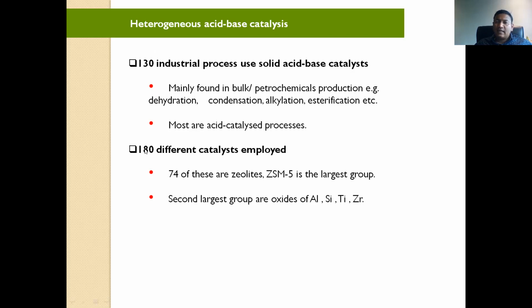This I-30 and I-80, these are the codes which they are using for that type of reaction. 74 of these are zeolites. Actually, zeolite is a very important heterogeneous catalyst. In short, which I have used is ZSM5, and for the maximum of heterogeneous catalysis they are using ZSM5.